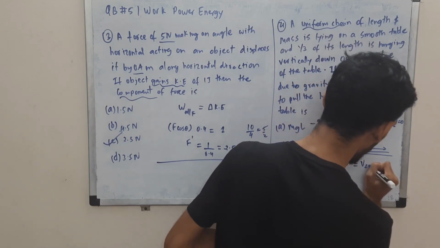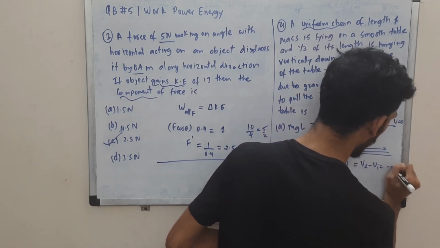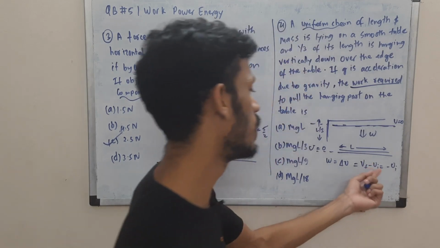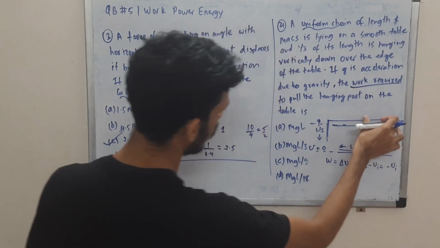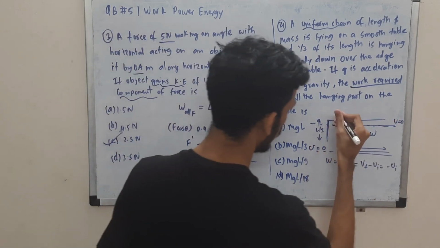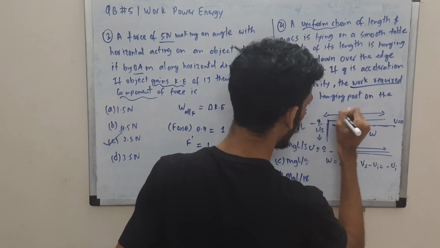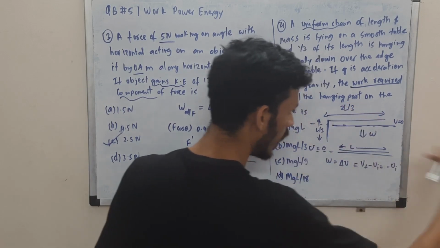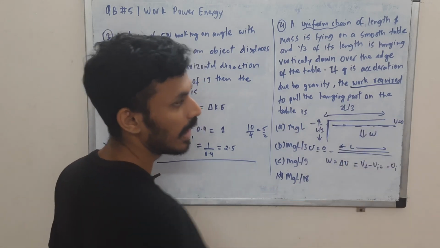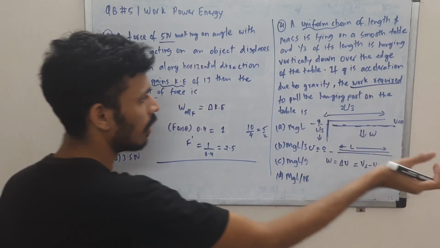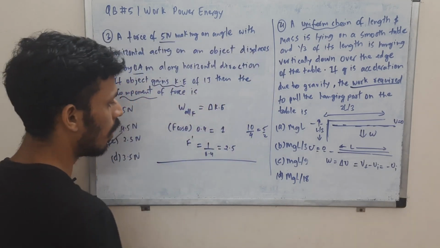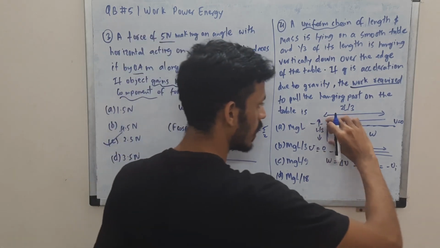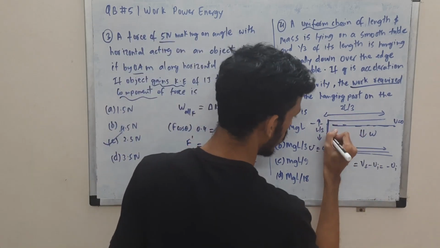This we can write as U final minus U initial. U final is 0, so we are left with minus U initial. We are just supposed to find the potential energy of that configuration. Now this amount of length 2L by 3 is on the table, flat on the table. U is 0, mgh, height is 0, U is 0. We have chosen that as reference. Now we are supposed to find the potential energy of the hanging part. This will of course have potential energy, right?